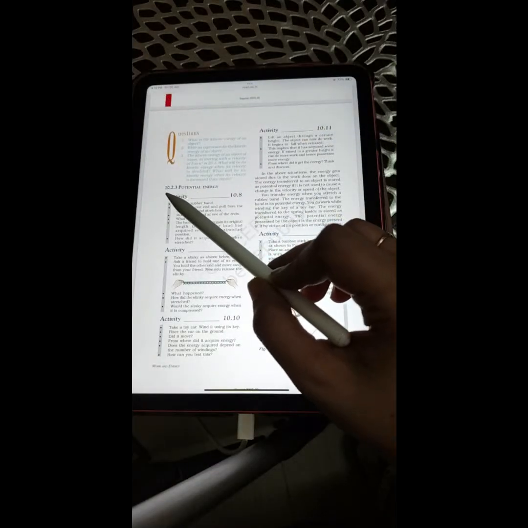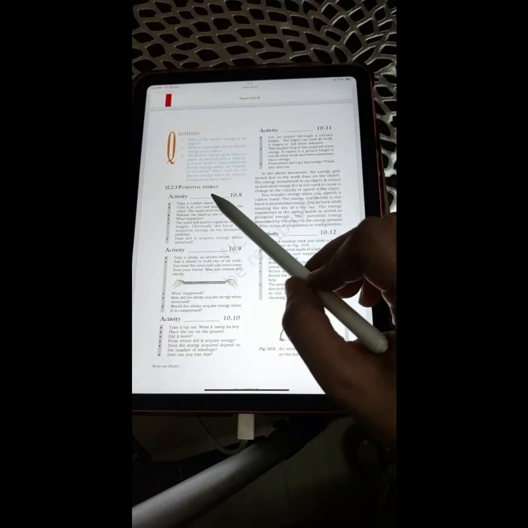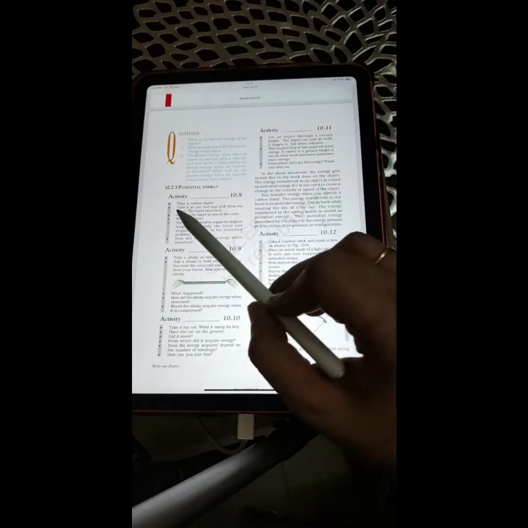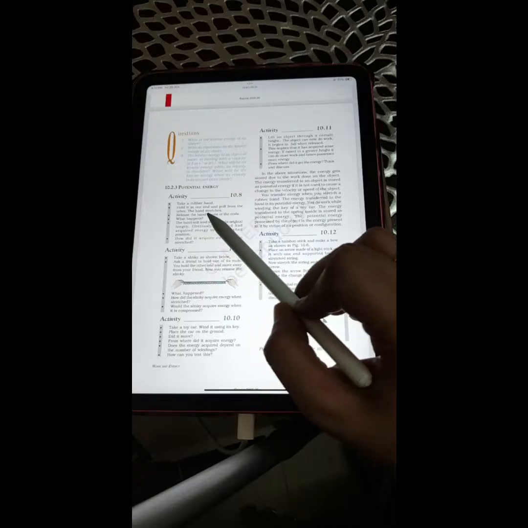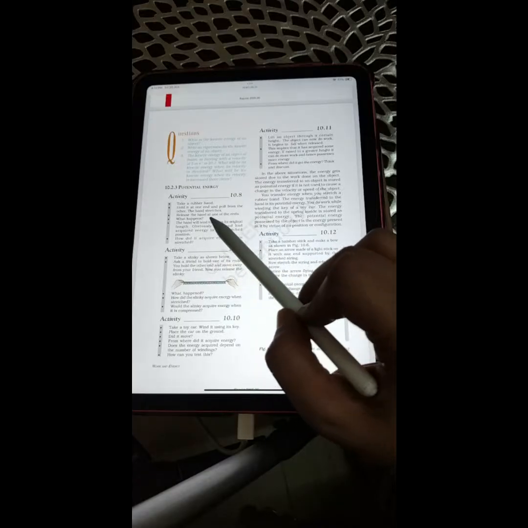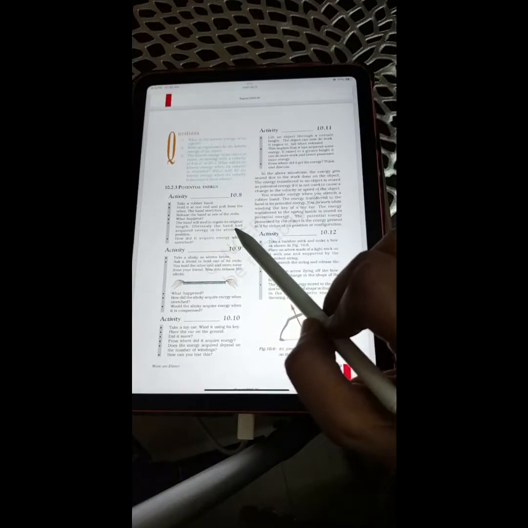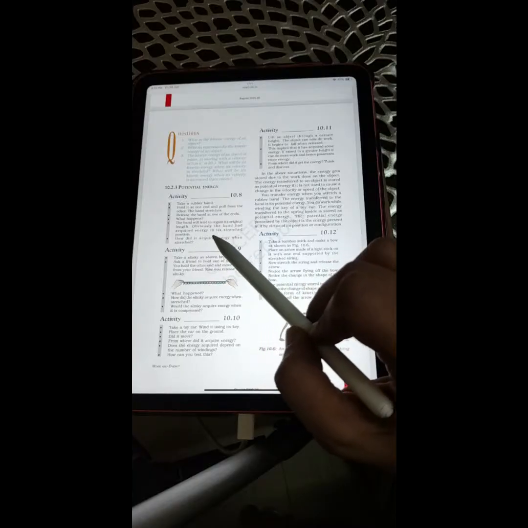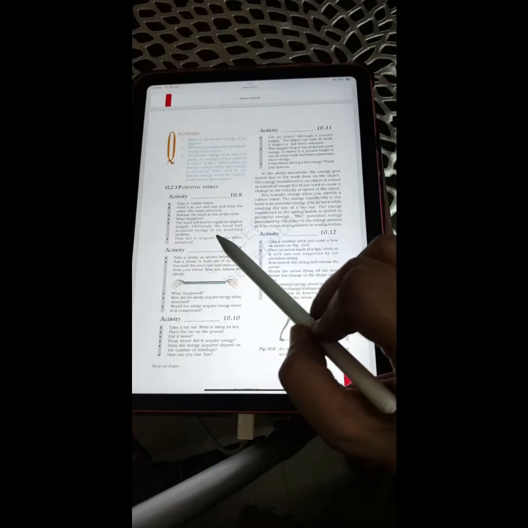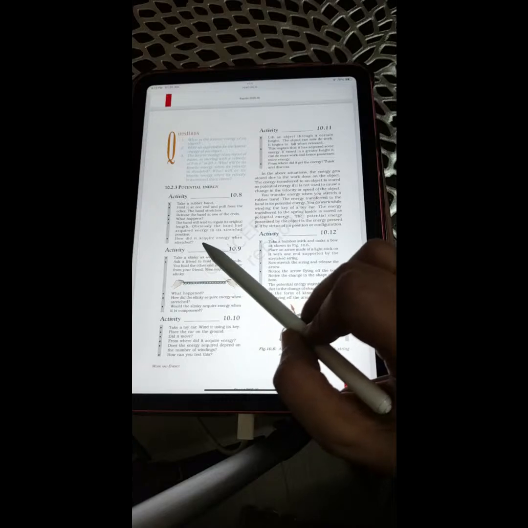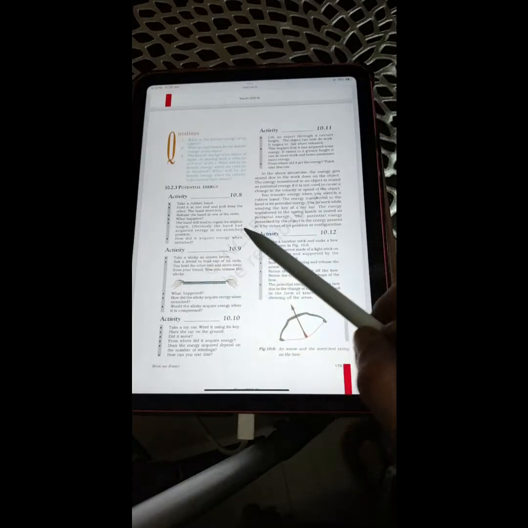So next one, 10.2.3, potential energy. Activity 10.8. Take a rubber band, hold one end and pull from the other. The band stretches. Release the band at one of the ends. What happens? The band will tend to regain its original length. Obviously, the band had acquired energy in its stretched position. How did it acquire energy when stretched?